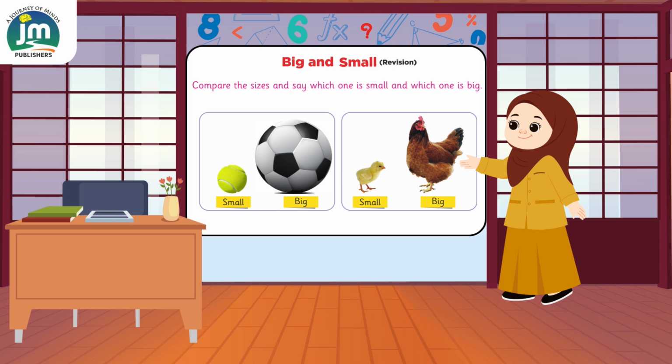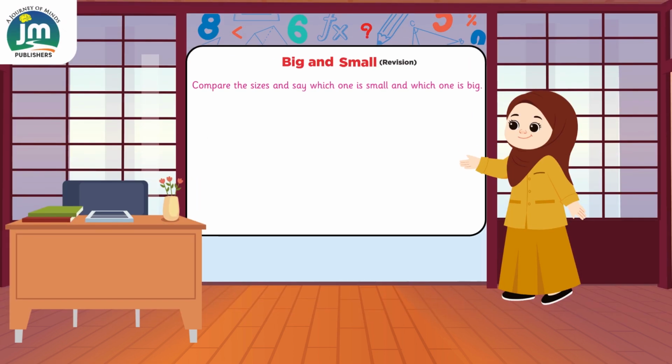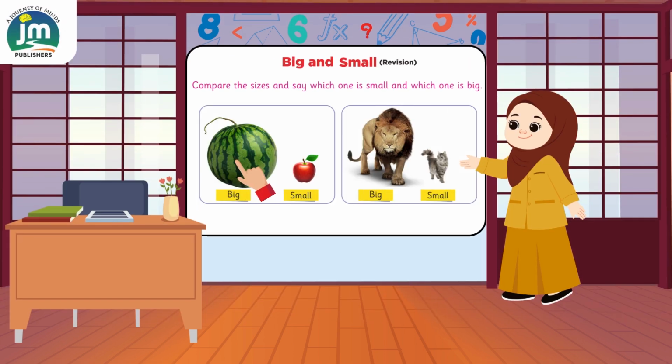Very good. Look here, this is a hen. The hen is big. This is a chick. The chick is small. Same as this is a watermelon. The watermelon is big. And this is the apple and apple is small. This is a lion. Lion is big. And this is a cat.